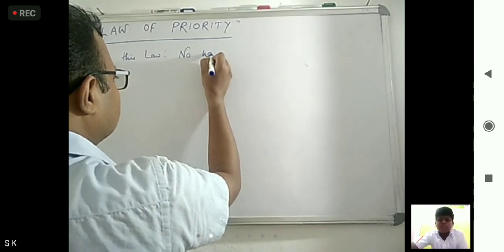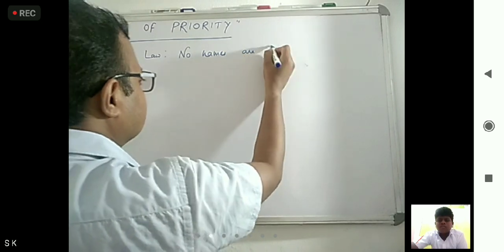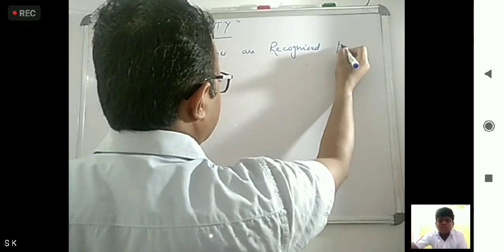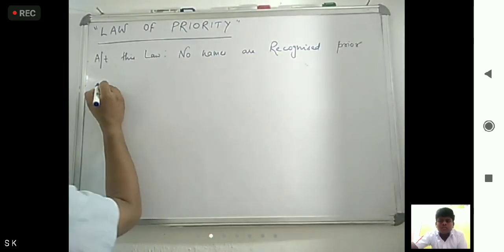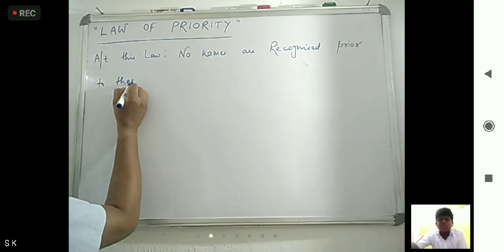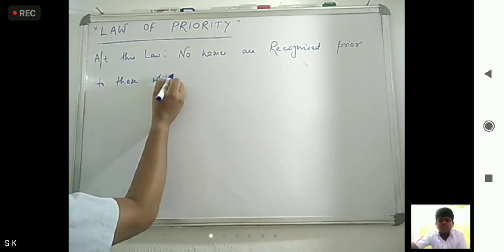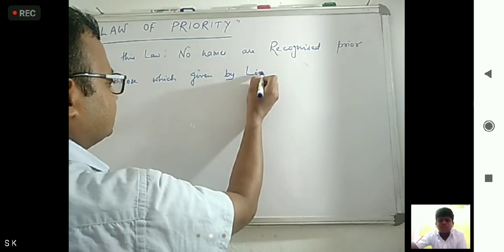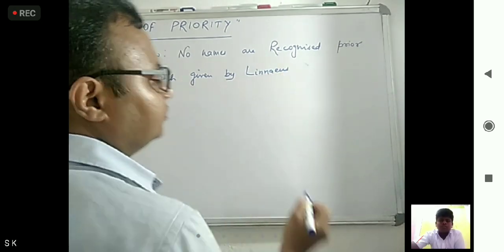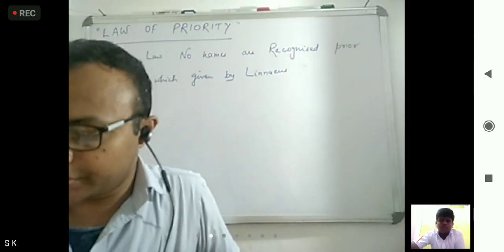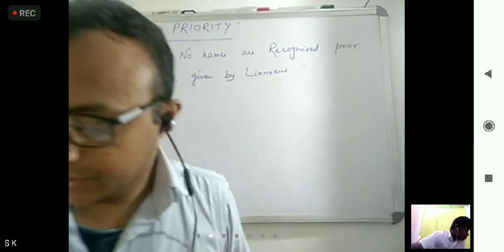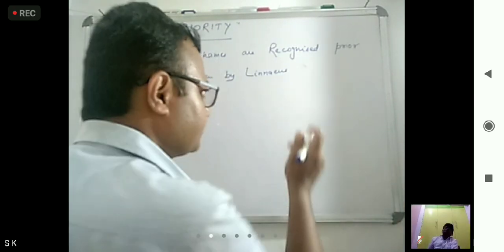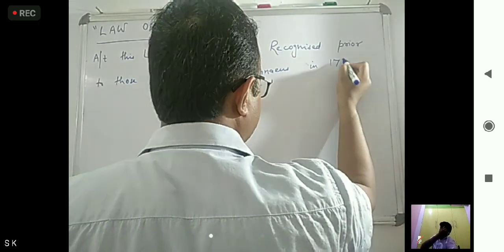No names are recognized prior to those given by Linnaeus. Okay, because the binomial was given by whom? Linnaeus. Okay, so Linnaeus, in the 10th edition of Systema Naturae in 1758.